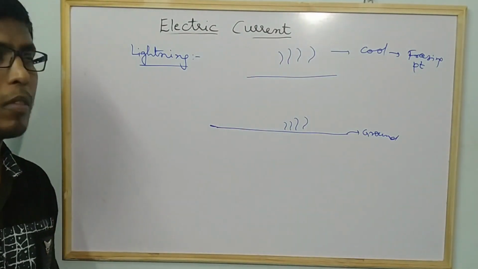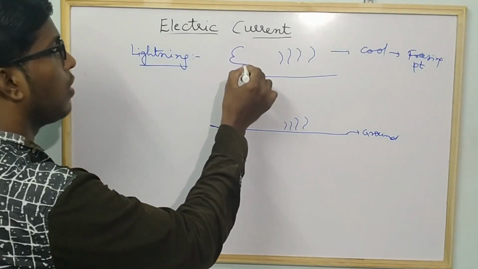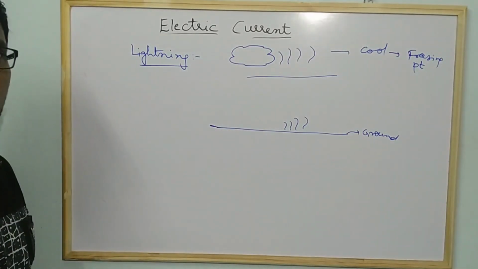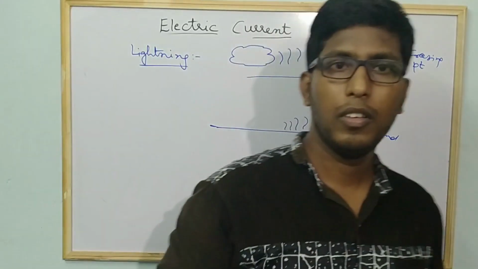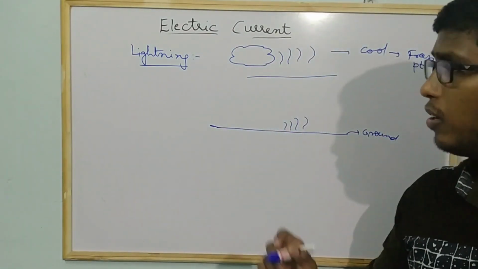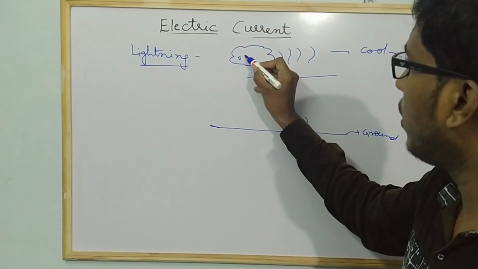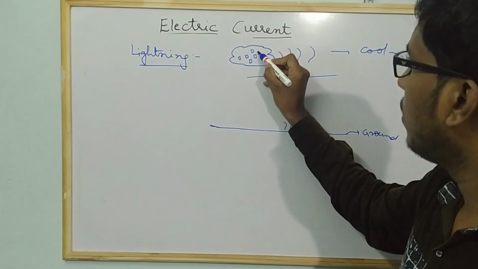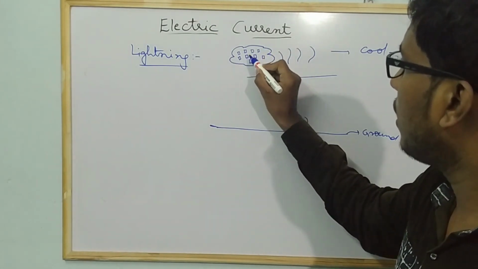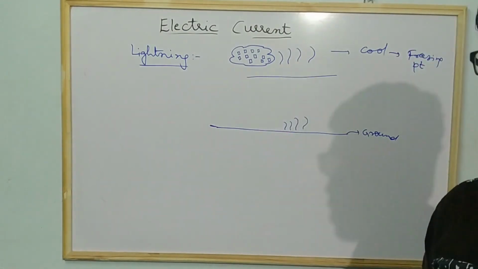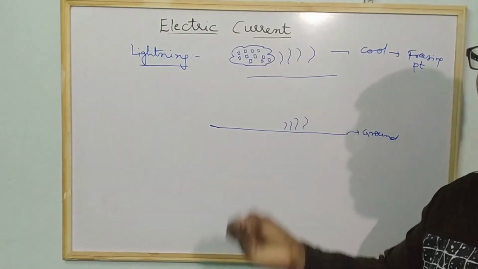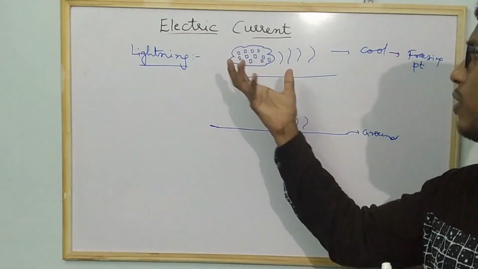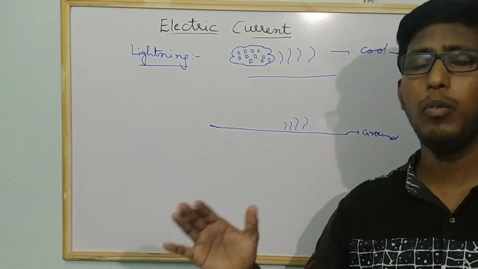into a cloud. The clouds consist of water vapor and also ice crystals. So assume that this is one cloud and it was cooled so much, and assume that these are the ice crystals which are formed in the cloud. These ice particles move randomly and continuously, they will be in a state of motion.